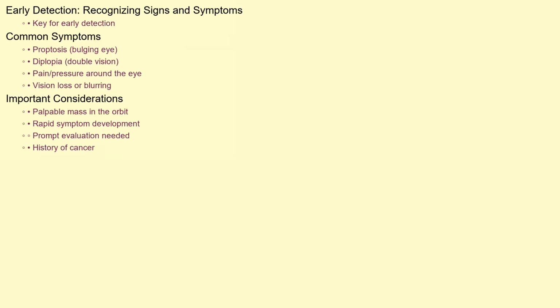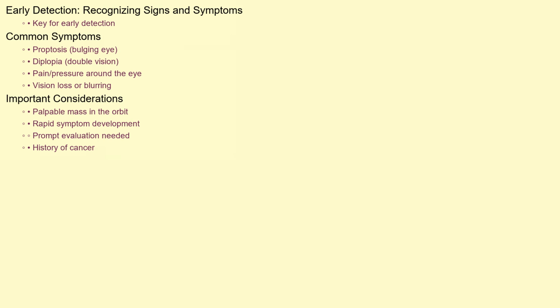Now, regarding epidemiology, metastatic orbital tumors are relatively rare compared to primary orbital tumors. They typically occur in adults, often those with a known history of cancer. The prevalence of metastatic orbital disease varies based on the incidence of specific primary cancers within a population. For example, breast cancer in women and lung cancer in men are frequent primary sites that can lead to orbital metastasis.